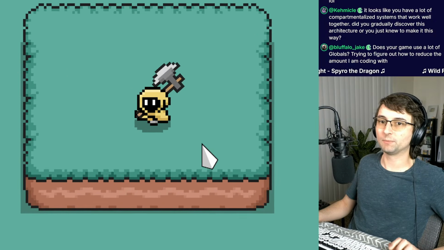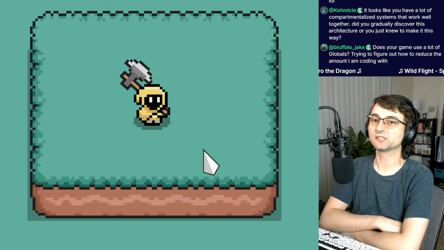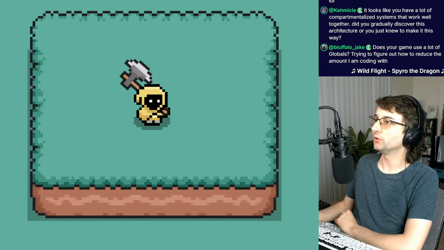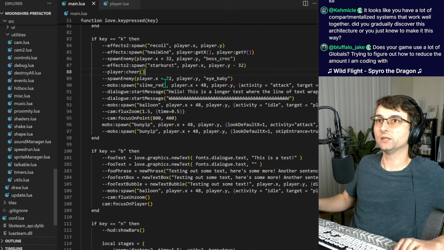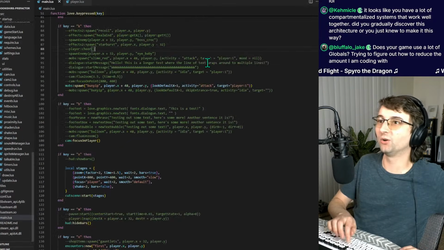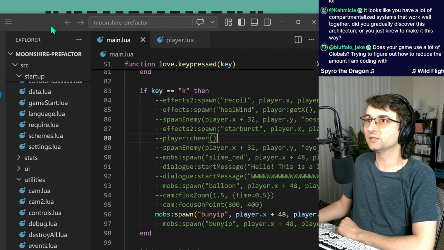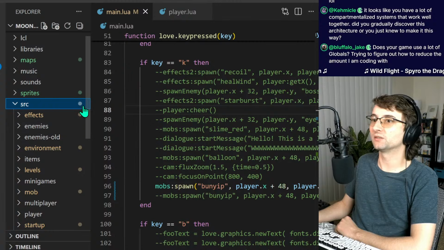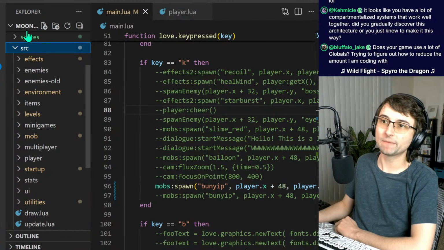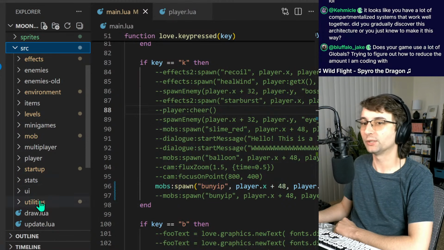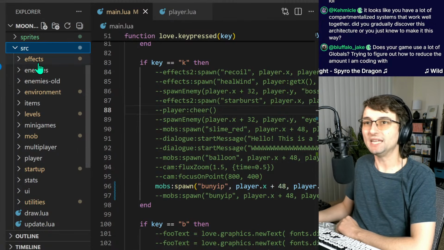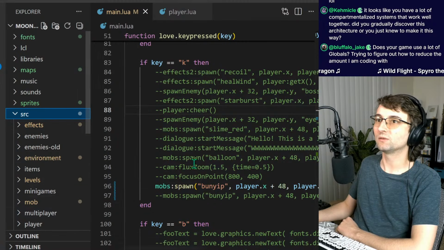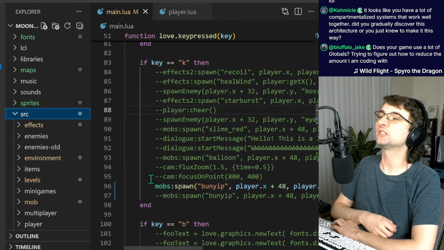It looks like you have a lot of compartmentalized systems that work well together. Did you gradually discover this architecture, or did you just know to make it this way? No, because I will show you. I have here a folder called Moonshire Prefactor, which means it's before I rewrote everything. This folder is what the code base used to be like. And it is compartmentalized, as you can see. It's really, really similar. But the names and the categories and the parents and the structure, all of it in this version of the game is completely different.